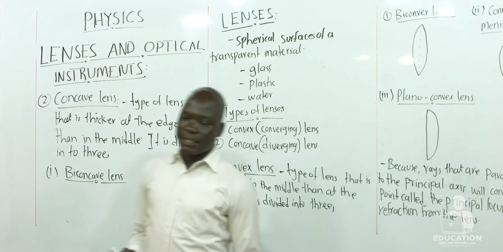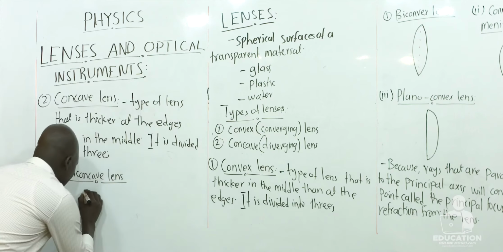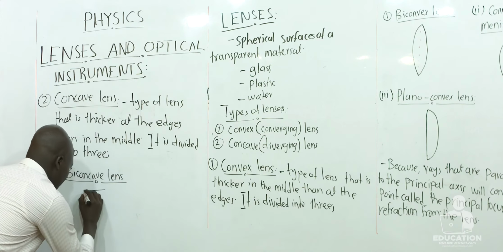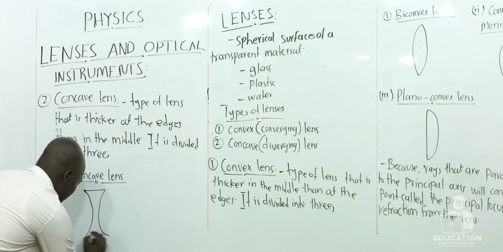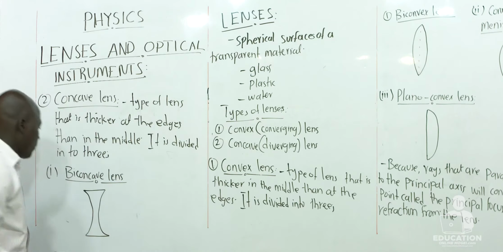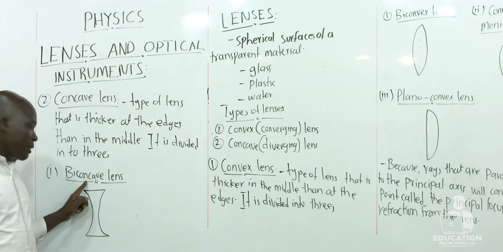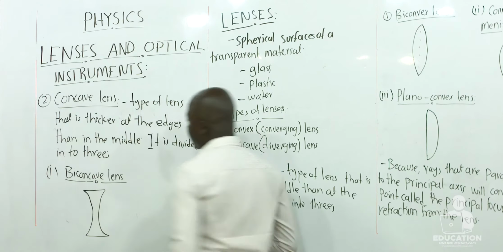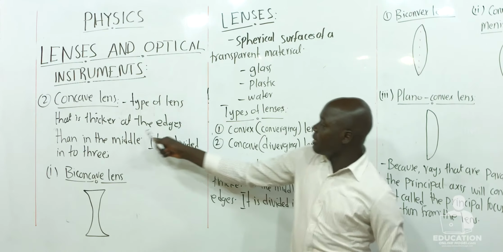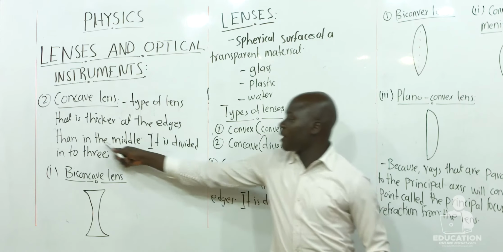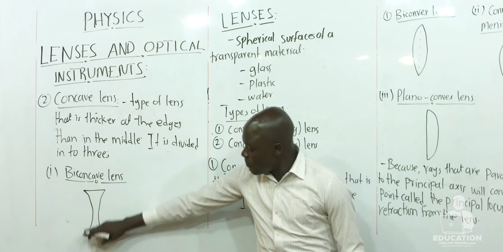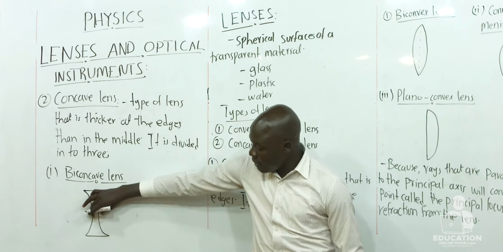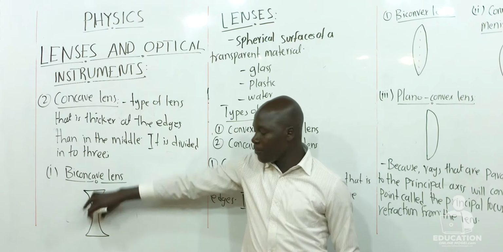So this is how it appears. So this is a biconcave lens. Just from the definition, it is a type of lens that is thicker at the edges than in the middle. So when you look at this, you find that it is thicker at the edges than in the middle.